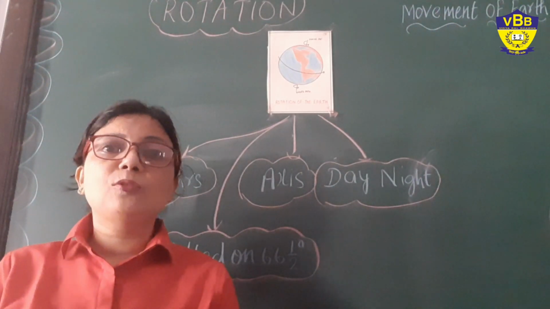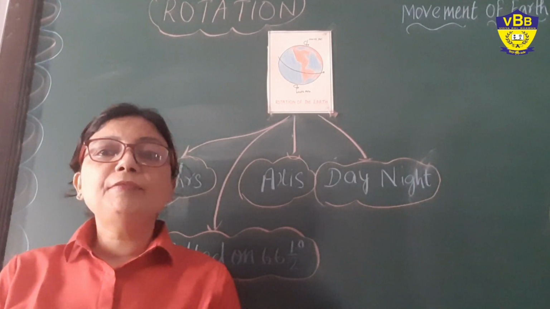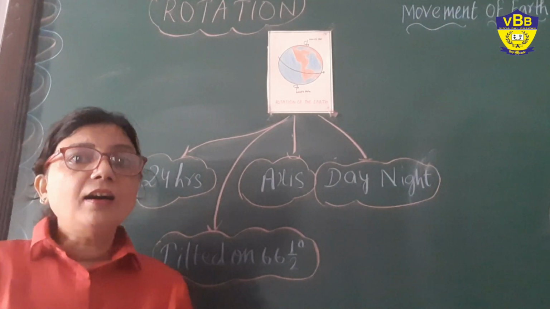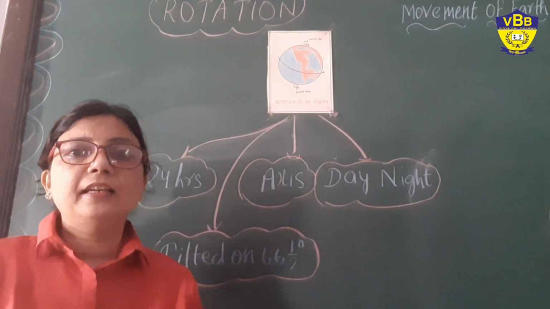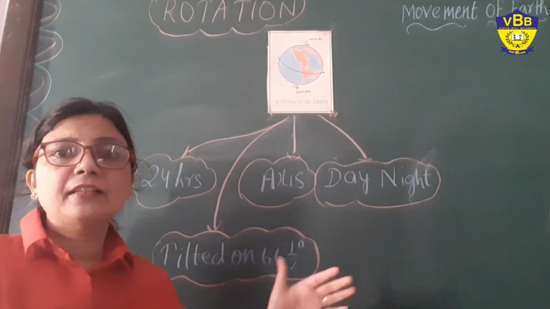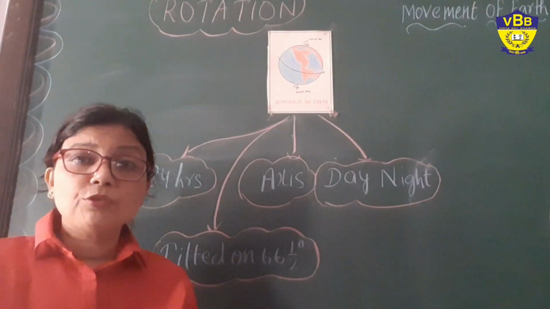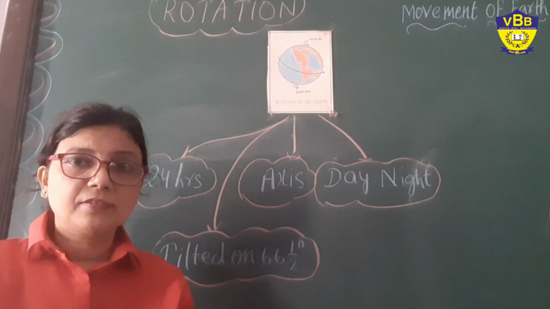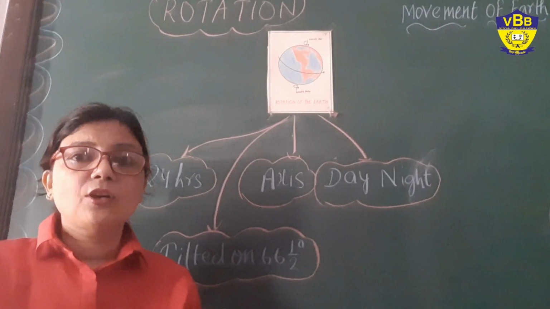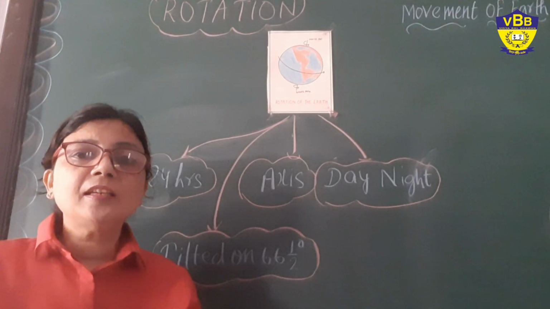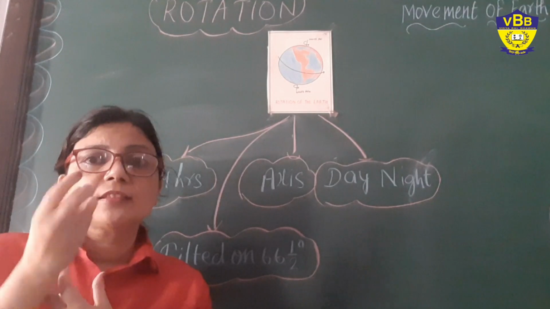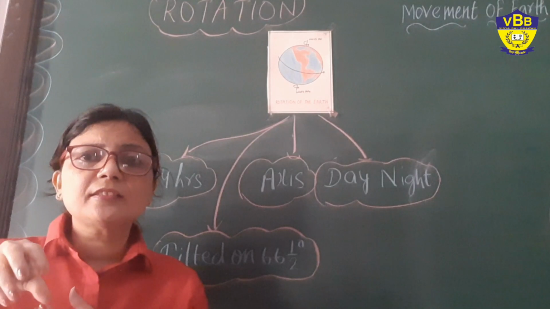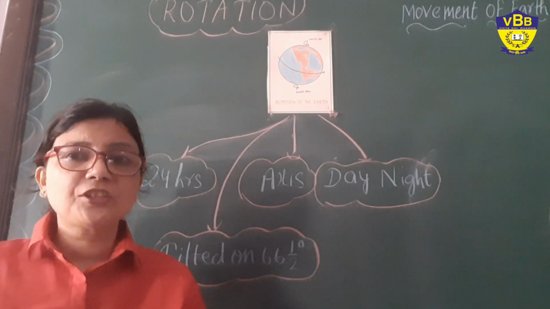As you all know, we are living on the planet that is called earth, right? So earth has two movements, the rotation and the revolution. At first we are going to study the rotation. So what is rotation? Rotation means the thing which spins on its axis. Anything that spins on its axis, that is called rotation.